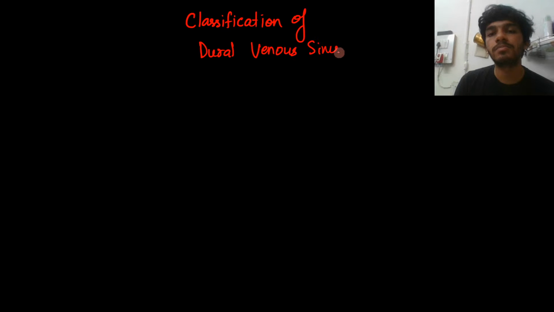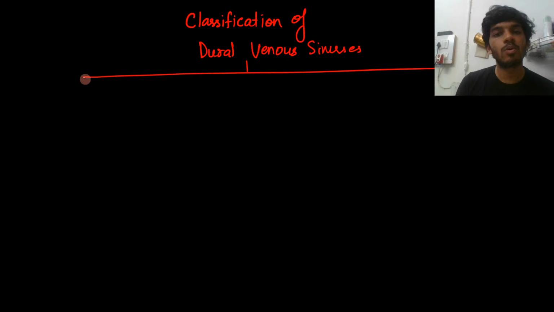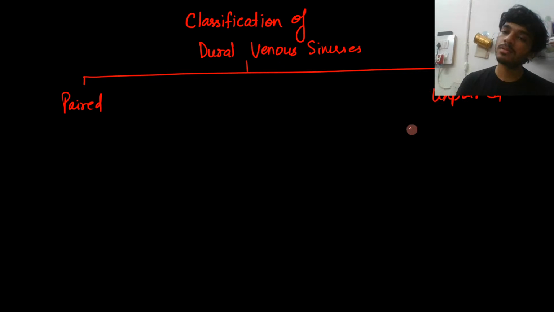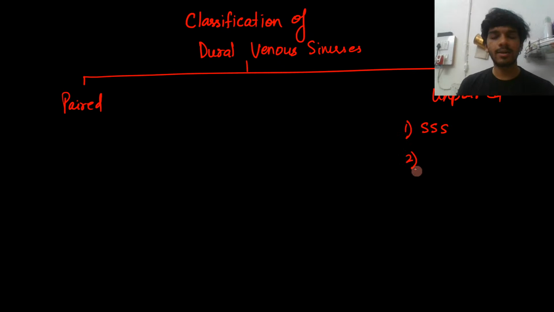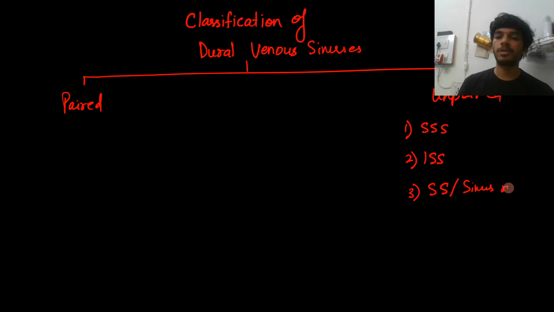We've not covered dural venous sinuses as a separate topic, right? Classification of dural venous sinuses. Like I told you, there are paired sinuses and there are unpaired sinuses. Now, which are the unpaired ones? Obviously, one, like I told you, the superior sagittal sinus. Correspondingly, the inferior sagittal sinus. Then you know the inferior sagittal sinus drains into the straight sinus or the sinus rectus or the tentorial sinus, right?